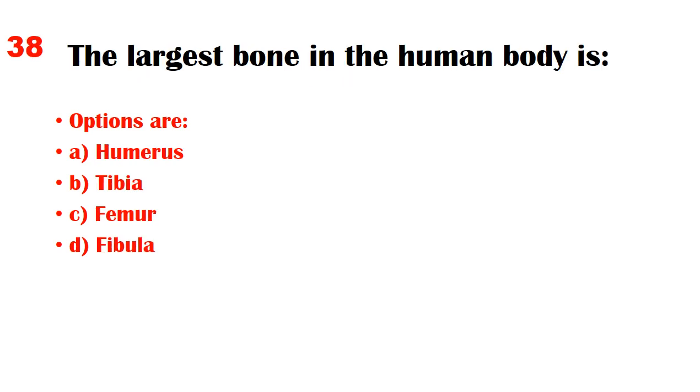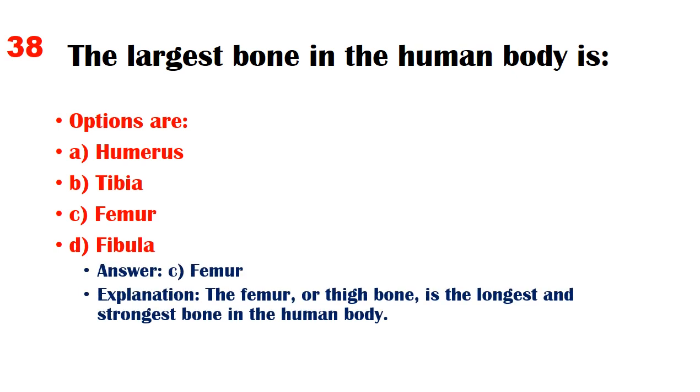The largest bone in the human body is. Options are A. Humerus, B. Tibia, C. Femur, D. Fibula. Answer: C. Femur. Explanation: The femur, or thigh bone, is the longest and strongest bone in the human body.